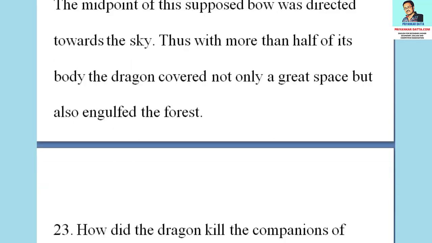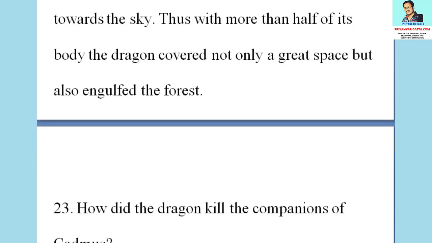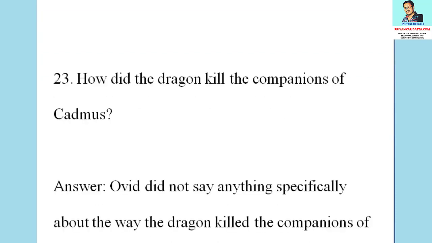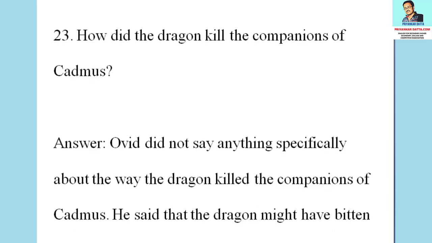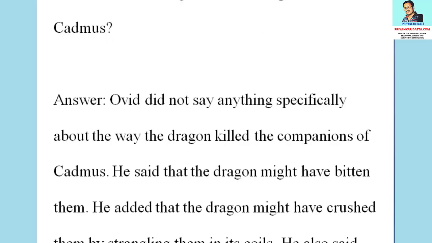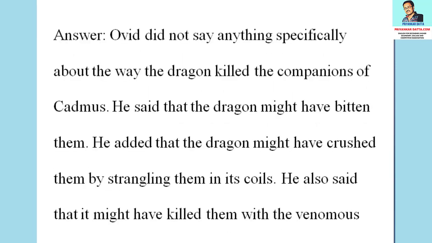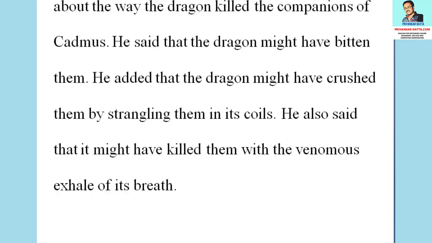The next question is, how did the dragon kill the companions of Cadmus? The answer to the question is, Ovid did not say anything specifically about the way the dragon killed the companions of Cadmus. He said that the dragon might have beaten them. He added that the dragon might have crushed them by strangling them in its coils. He also said that it might have killed them with the venomous exhale of its breath.